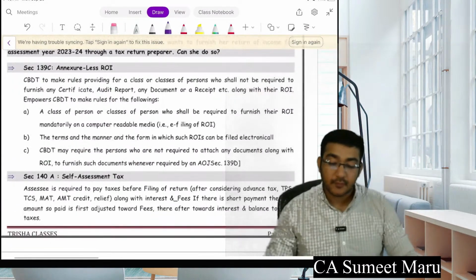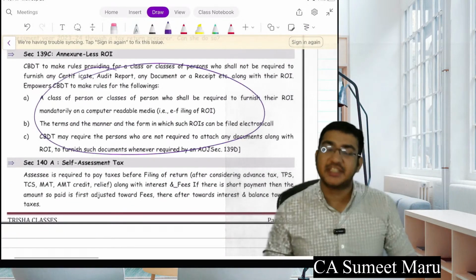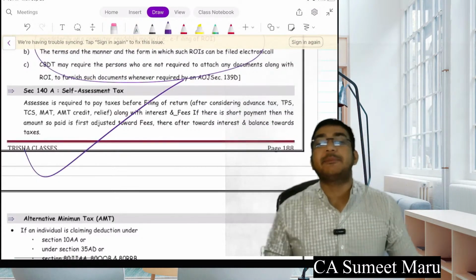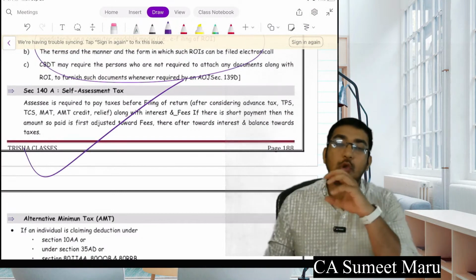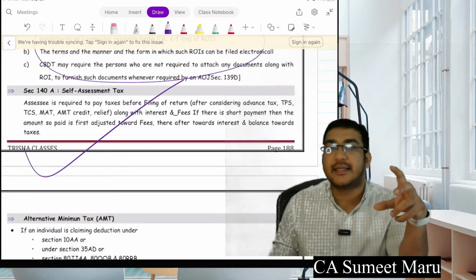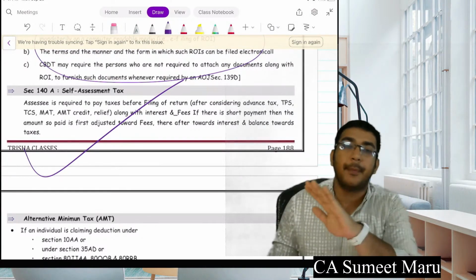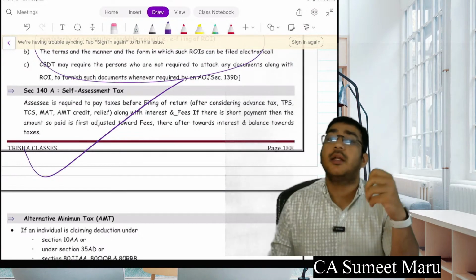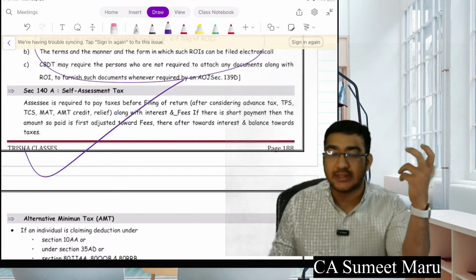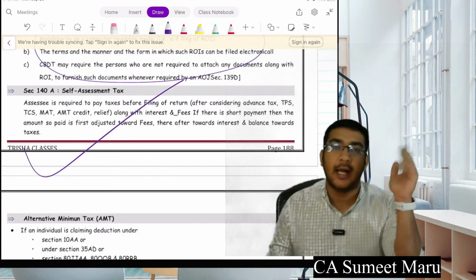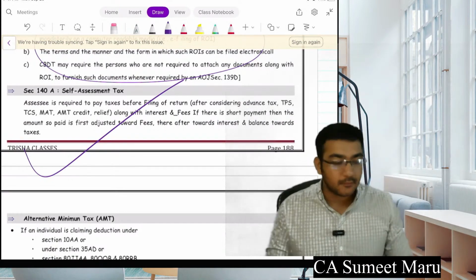Okay, last, there can be any such annexure that can be there. The tax is always paid on self assessment. So आपको खुद को सेल्फ असेस करना है, आपको कितना टैक्स आएगा और ये टैक्स आपको गवर्नमेंट को पे करना है. यहाँ पे गवर्नमेंट खुद आके कुछ नहीं करेगी until unless they find something very much suspicious. If they find it suspicious, then they will come to you and then they will take you upside down.